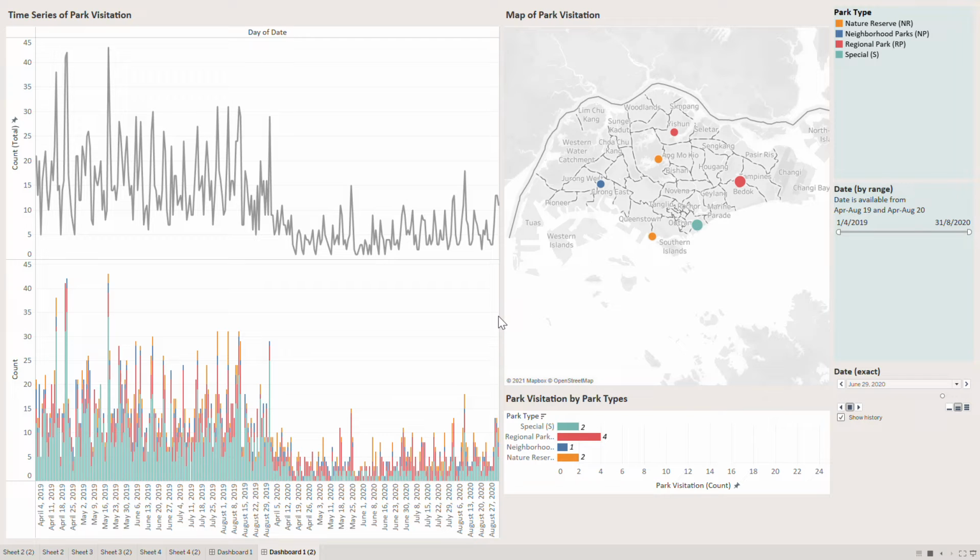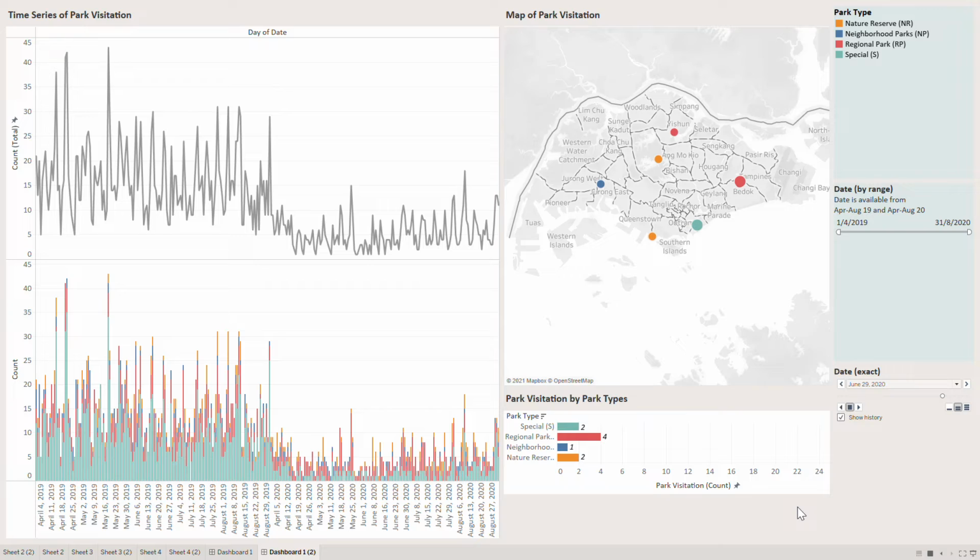This dashboard visualizes park visitation in Singapore for April to August for 2019 and 2020 using Twitter data. It can be used to better understand how park visitation has changed due to the COVID-19 pandemic. Three types of visualizations are used, namely a time series, a map, and a horizontal bar chart.